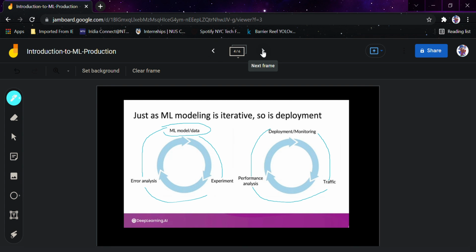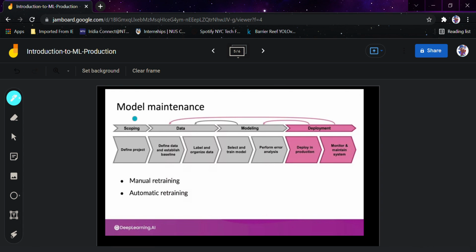So coming to the model maintenance, you can see this is manual retraining, automatic retraining. Believe me or not, around 60 to 70% of data scientists work on this particular part, that is seeing, maintaining the particular model. And according to Andrew also, I guess in one of his videos, he told that around 30 to 40% of the time of machine learning engineers goes on this data. You need perfect data, you need a good data set.